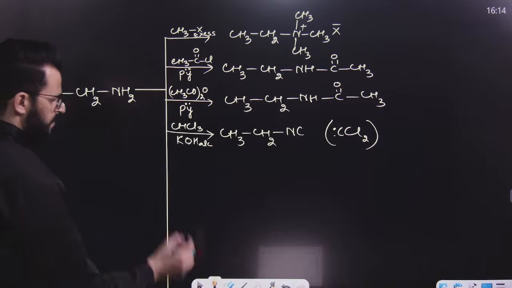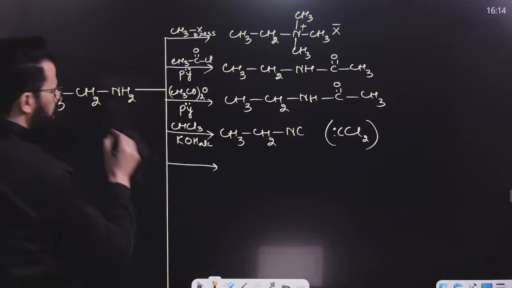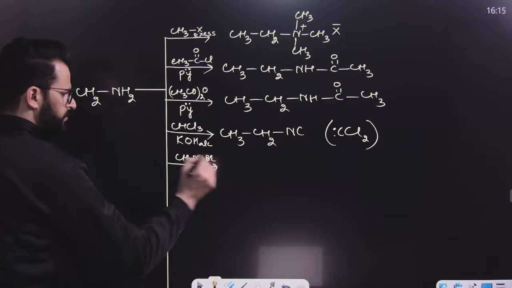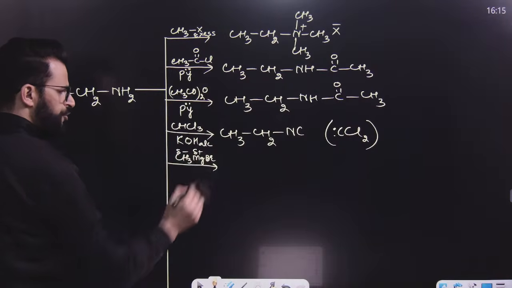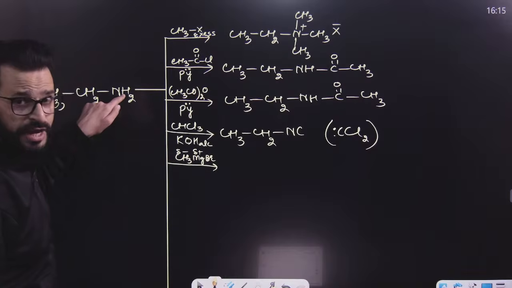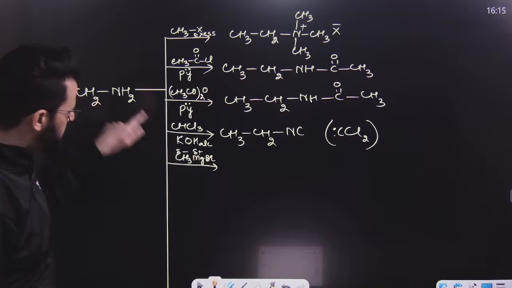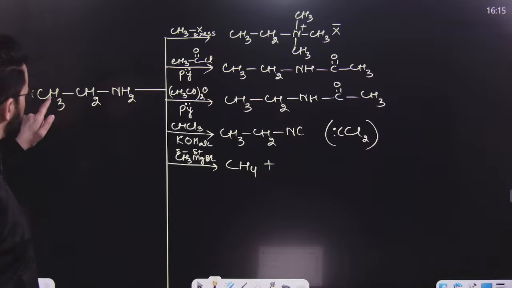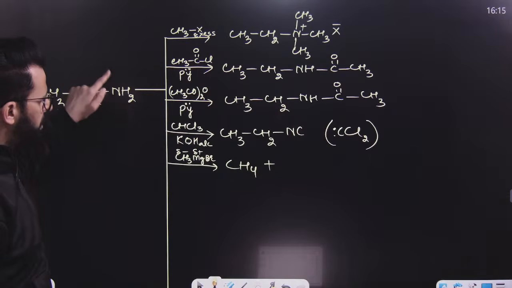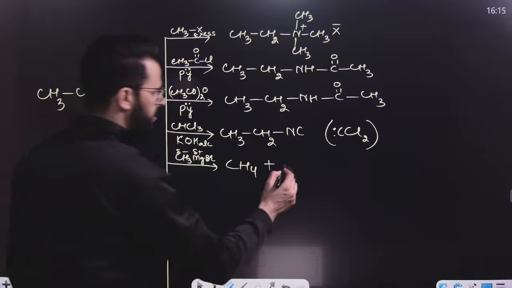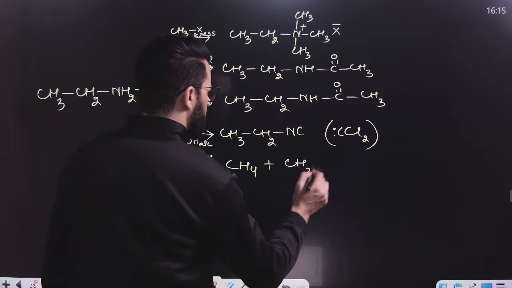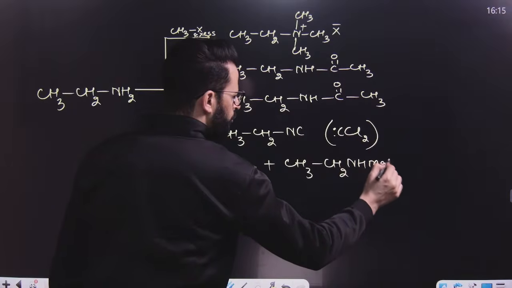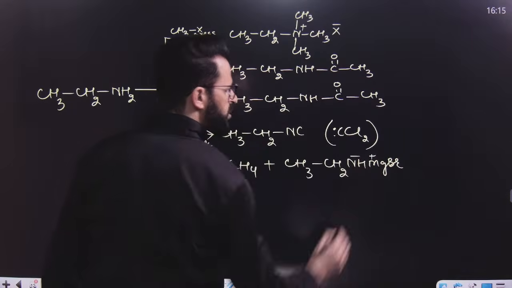After this, we can treat this with Grignard's reagent, say for example CH3MgBr. This is having a negative part, this is having a positive part. This negative part will abstract hydrogen from this, so it will become CH4. So one of the products will be CH4. Then this will result in the formation of CH3CH2NH having a negative charge, and MgBr will be attracted to this negative part. So this is negative, this is positive.